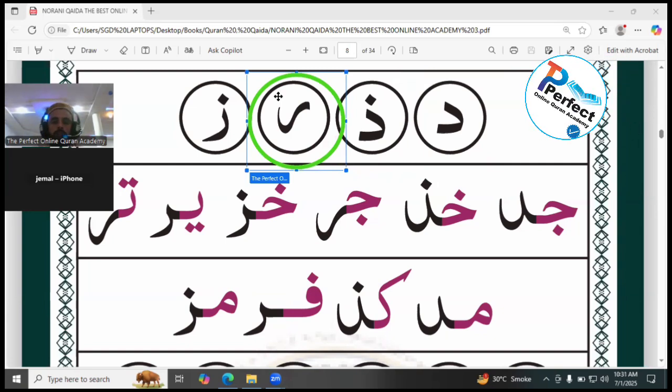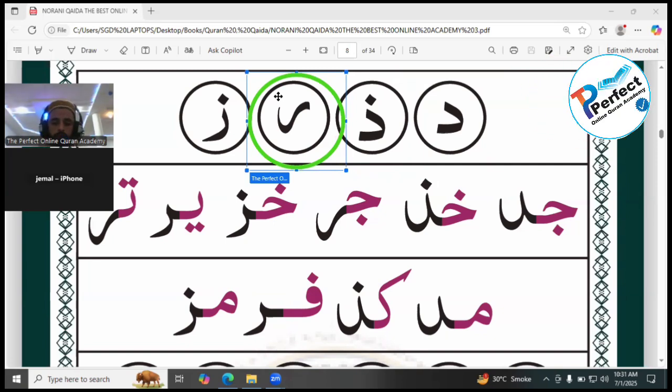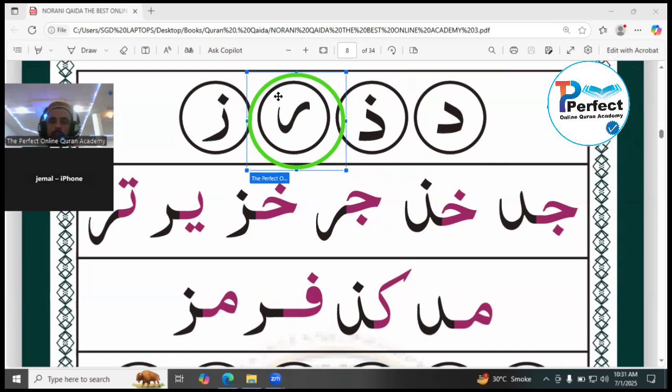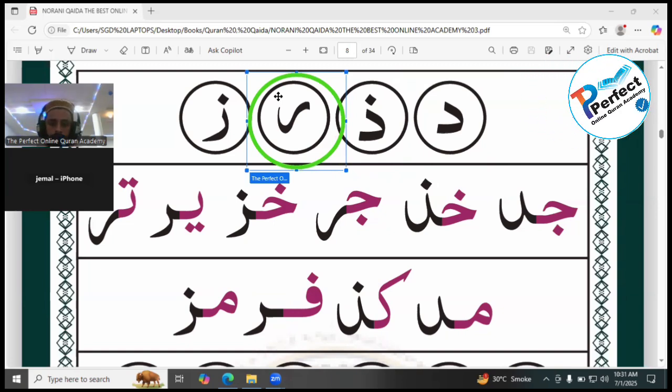Ra. Yes, ra is pronounced with a full mouth. Ra has some exceptions. It may be bold or light. I will explain in lesson number 3 when we read ra as bold and when we read ra as light. Okay.